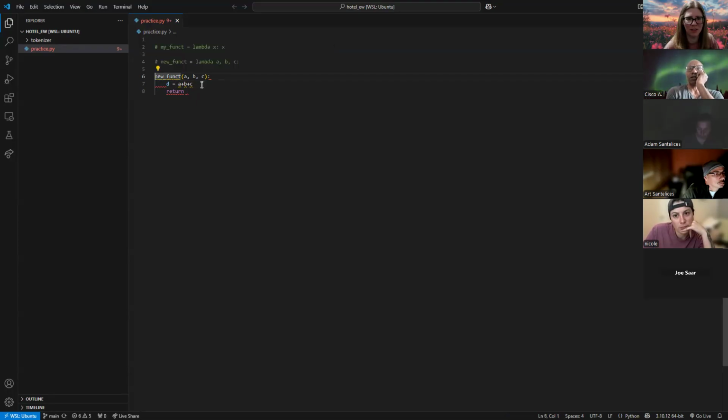Thankfully, the handy little hover here is telling me the new function is not defined.